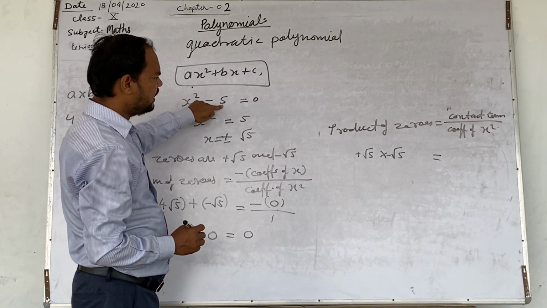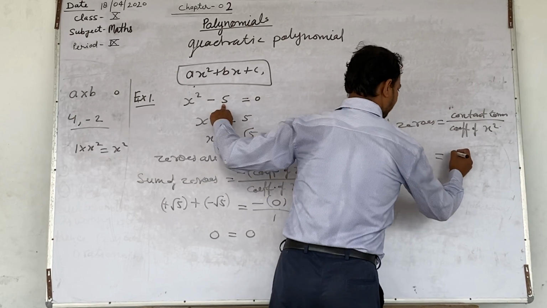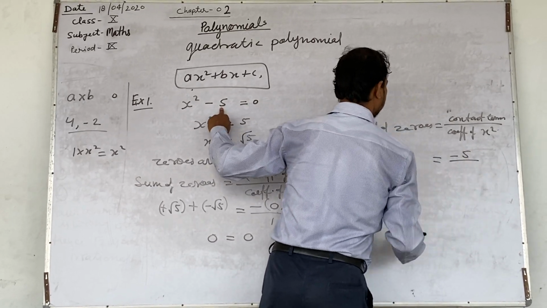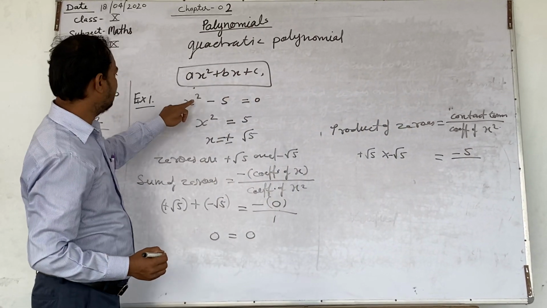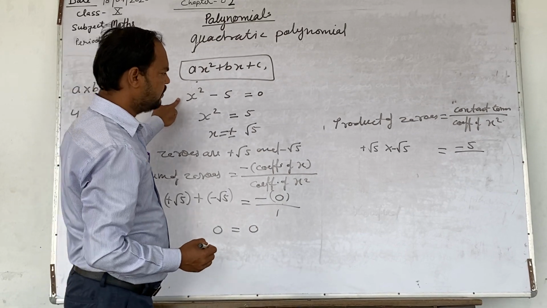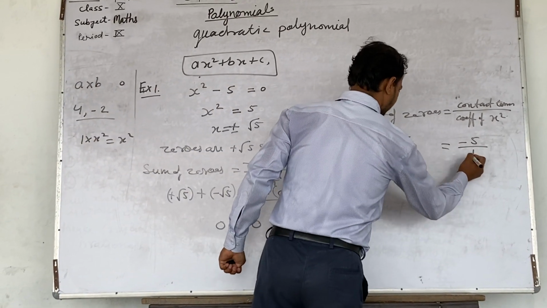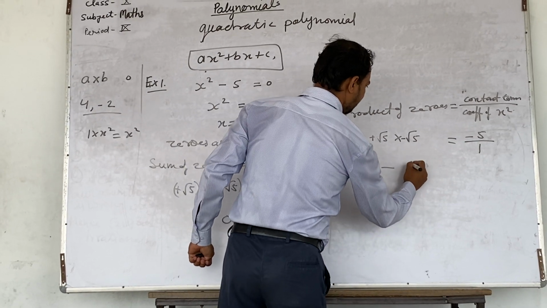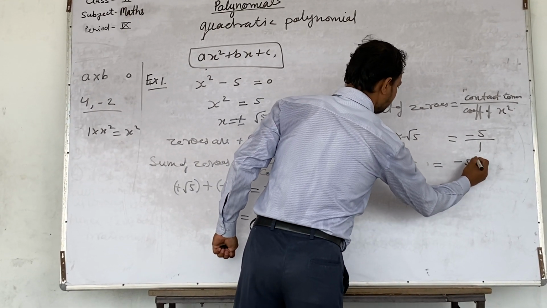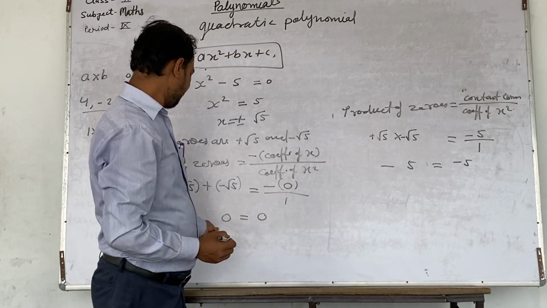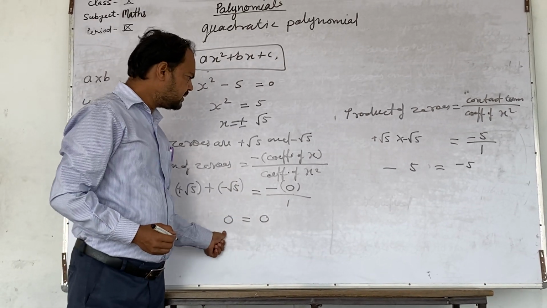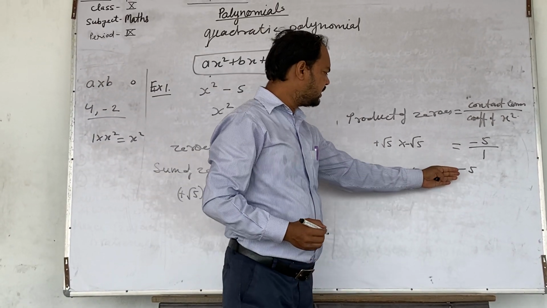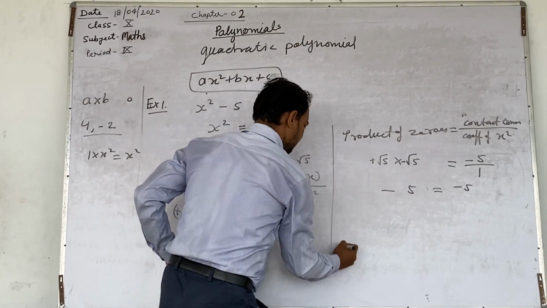This is minus 5 upon coefficient of x square, which is 1. So plus into minus root 5 into root 5 will be minus 5. What do you observe? Both are same, left hand side and right hand side. In this case also left hand and right hand side are the same. So verified.